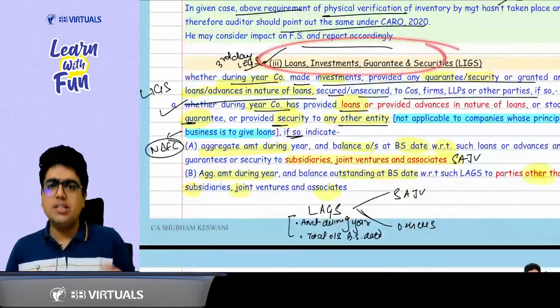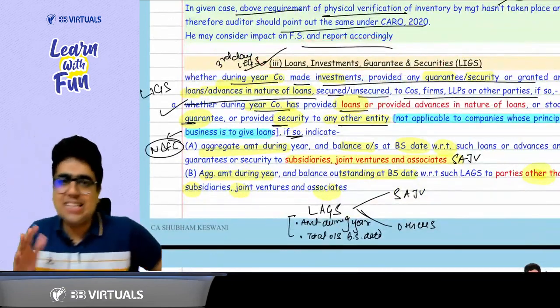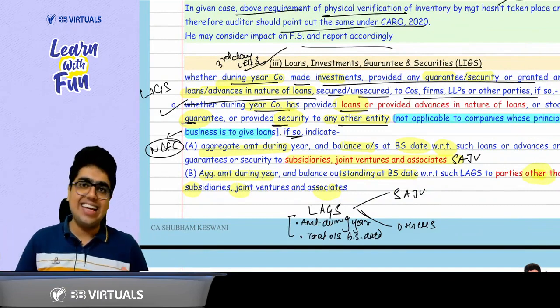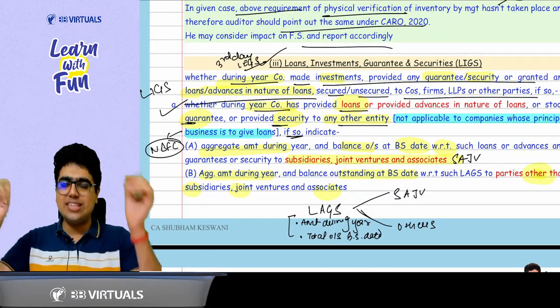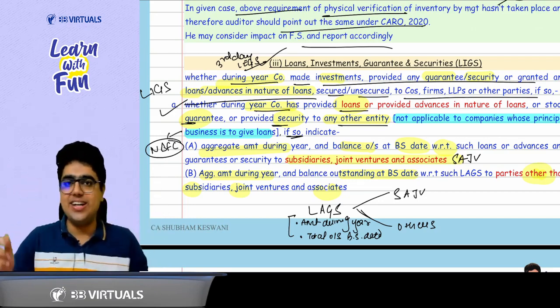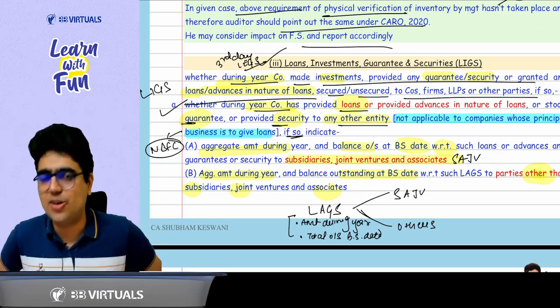Then you talk about clause number 3, my favorite clause. It is my favorite clause, sir. Clause 3 talks about what? Leg day. The third day is the leg day. It talks about the legs, that is the loans, investment, guarantee, security. Say with me: loans, investment, guarantee and security. So what about the loans, investment, guarantee and security?